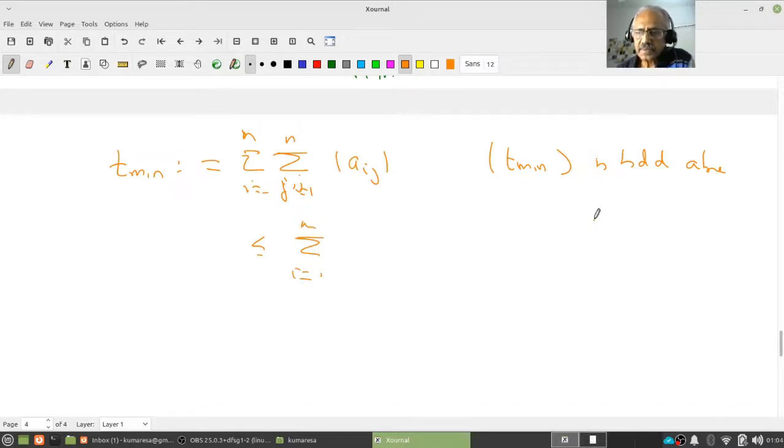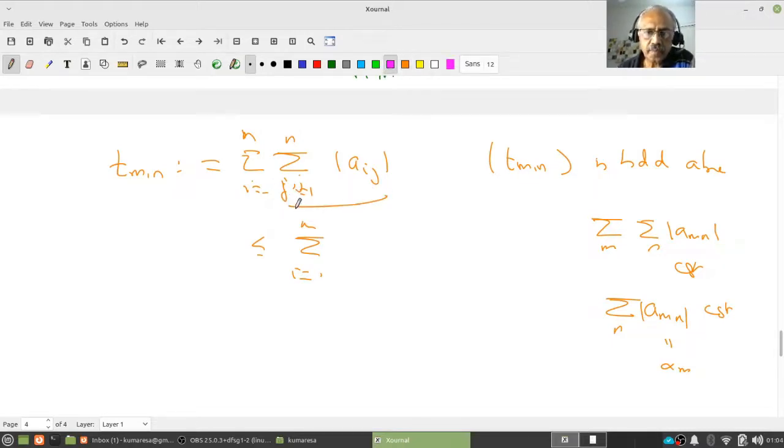Now notice that this is less than or equal to the sum over i equal to 1 to m. Since I know this series is convergent, that means first of all this is convergent. And if I call it alpha_m, therefore this term is less than or equal to alpha_m.